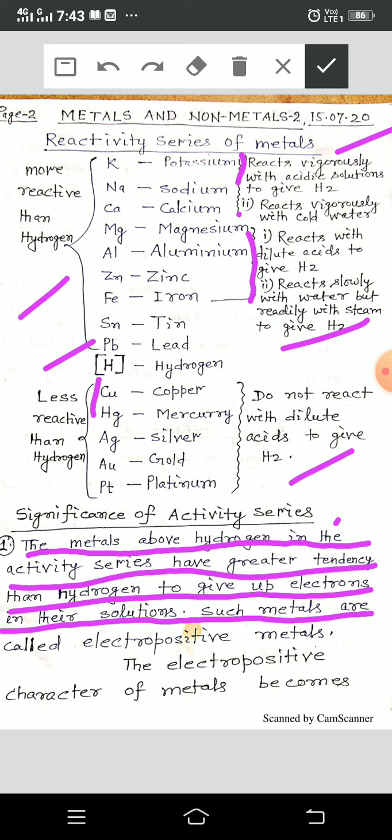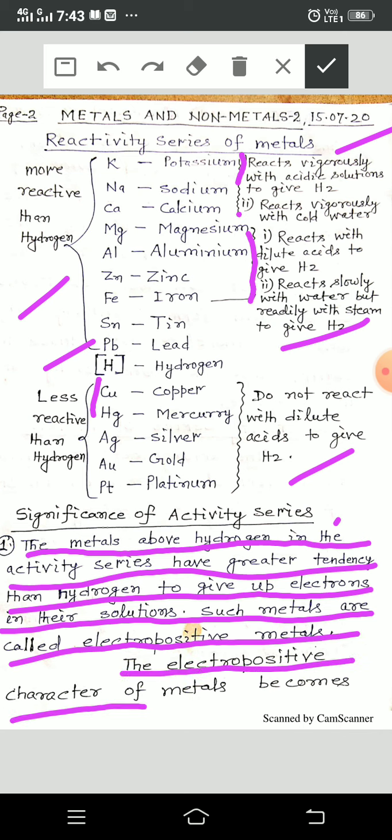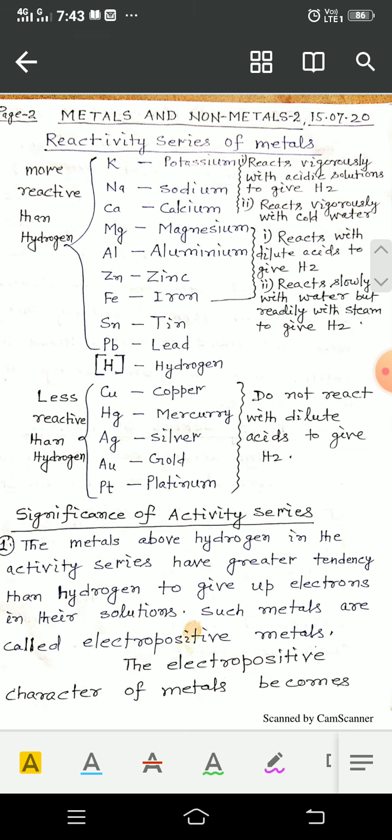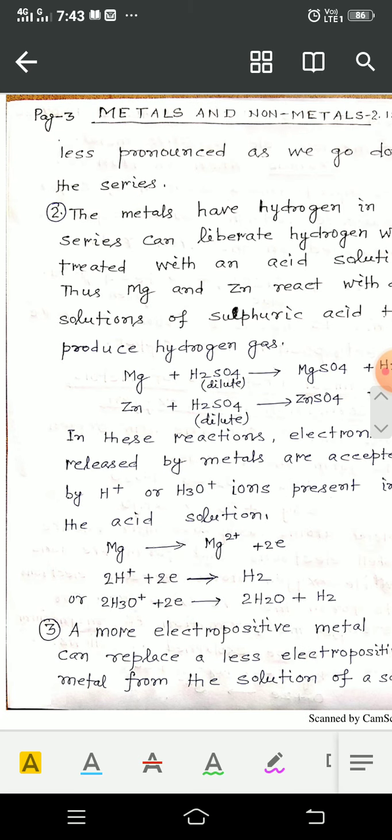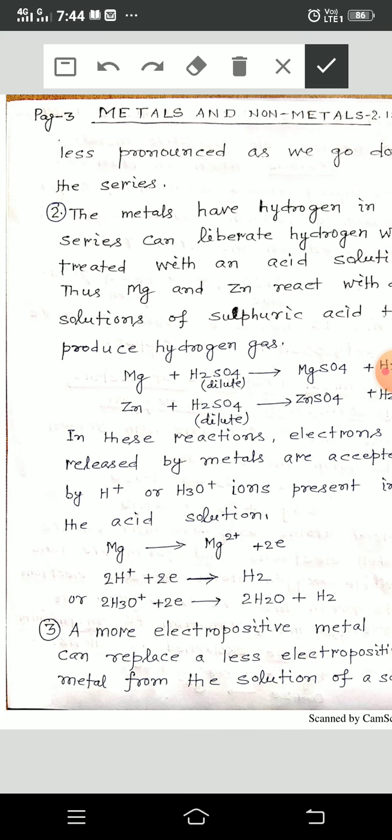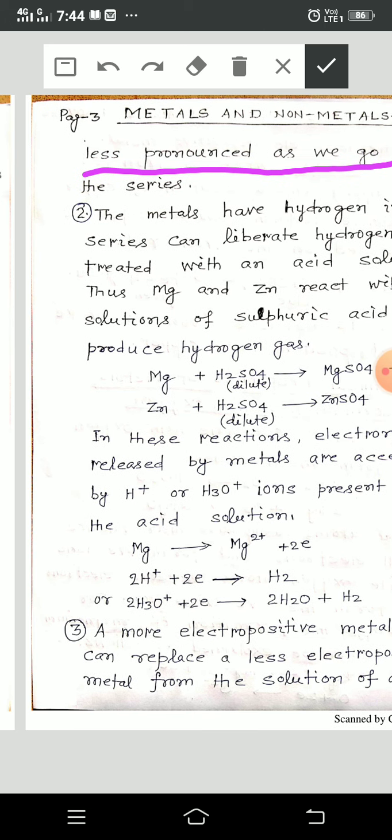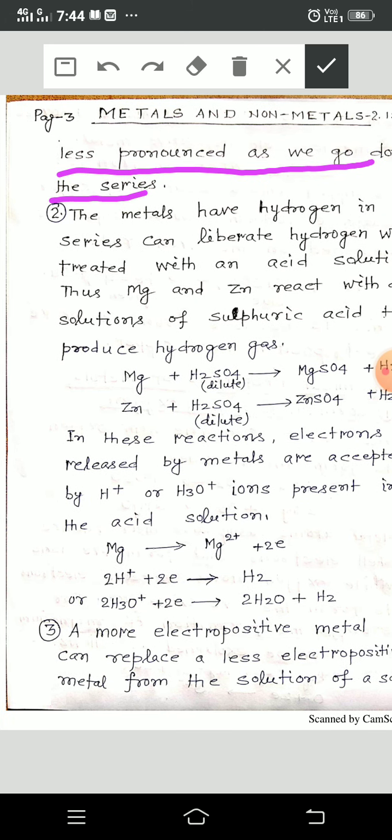Such metals are called electropositive metals. The electropositive character of metals becomes less pronounced as we go down the series. As we go down the series, their electropositivity decreases.